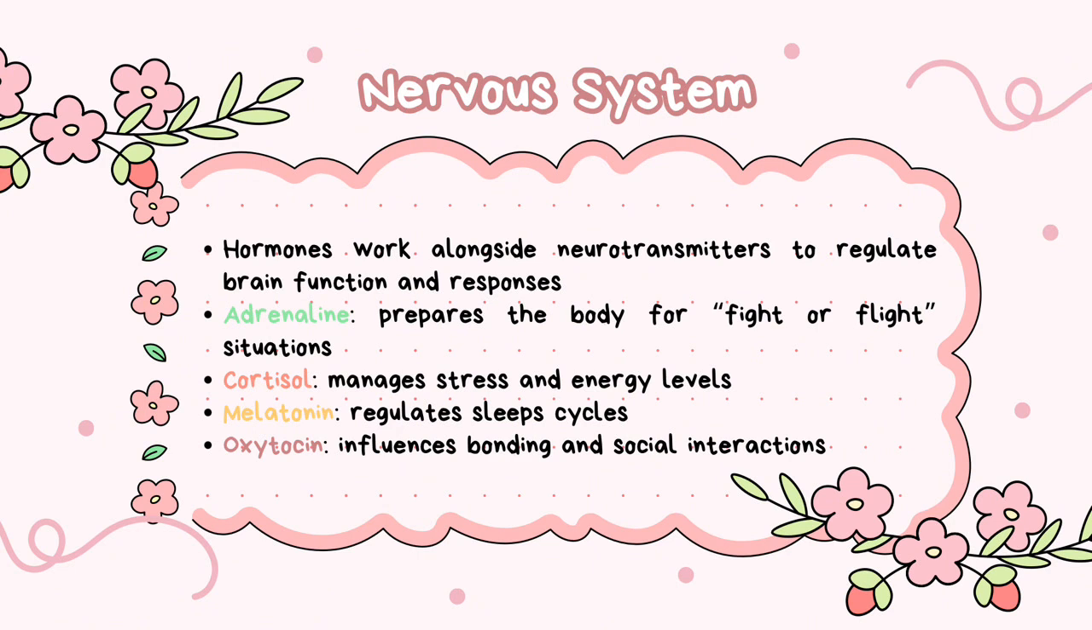The first one is adrenaline. It prepares the body for fight or flight situation. The second one is cortisol, a hormone that manages stress and energy levels. The third one is melatonin, is a hormone that regulates sleep cycles. And the last one is oxytocin, is a hormone that influences bonding and social interactions.